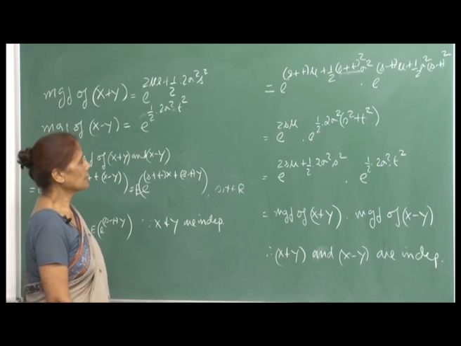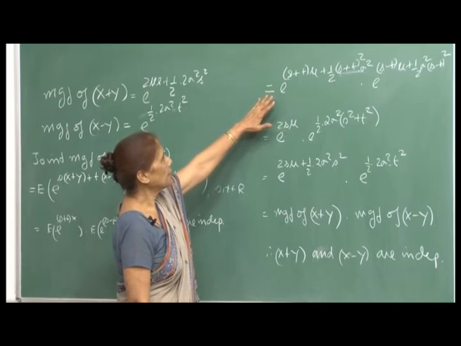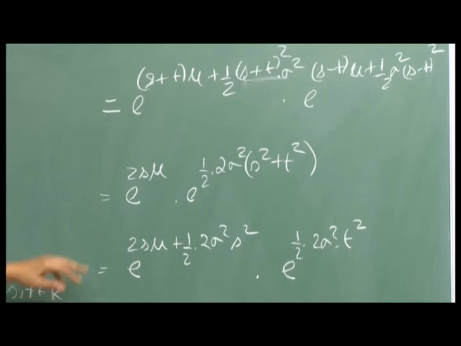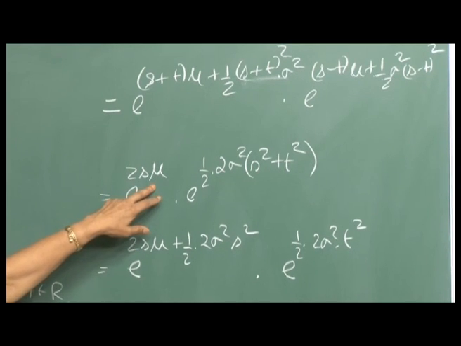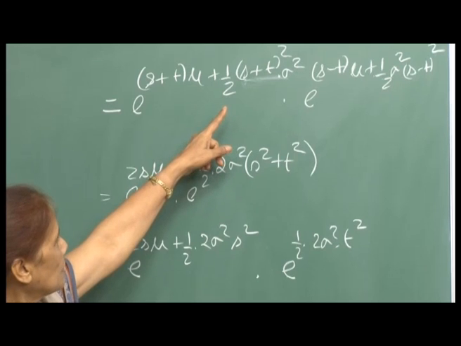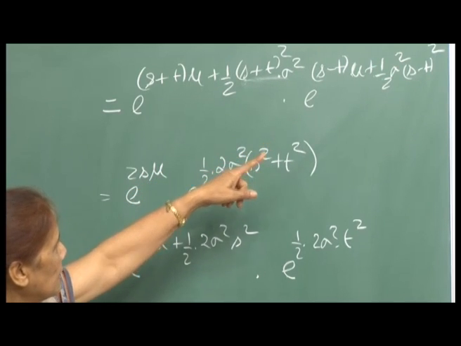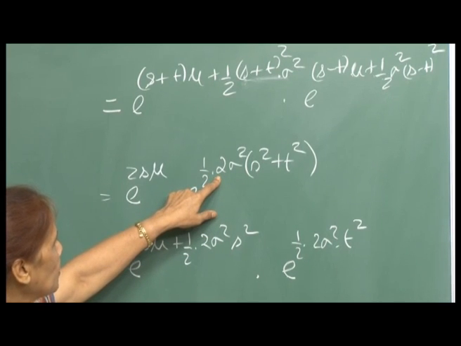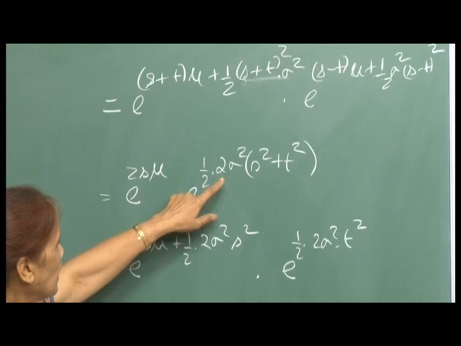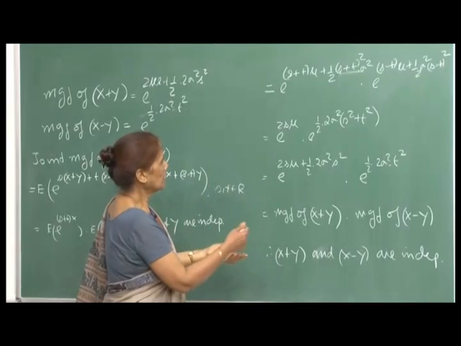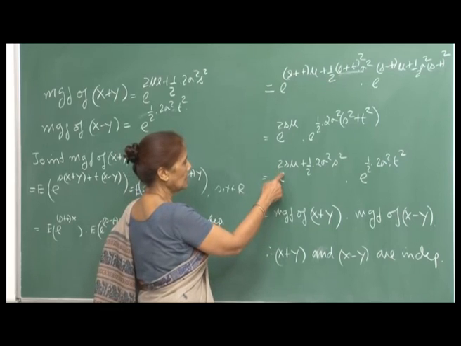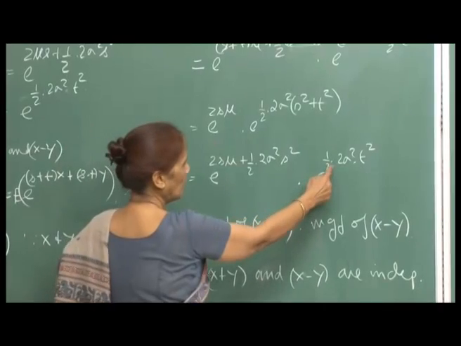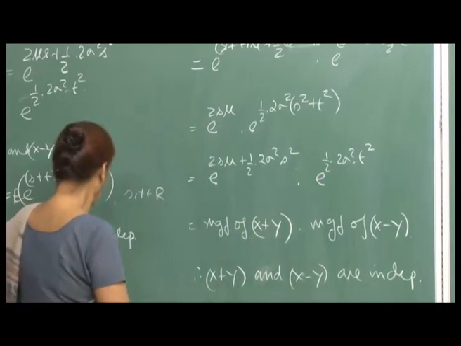And then we just rearrange the terms and simplify the expression. So, (s plus t) mu and (s minus t) mu will become 2 s mu. And here the product terms cancel out: the 2 s t and the minus 2 s t cancel out, and it will be e raised to half into 2 sigma square (s square plus t square). So, now again I collect the s terms. This is e raised to 2 s mu plus half into 2 sigma square s square, and this is e raised to half 2 sigma square t square.